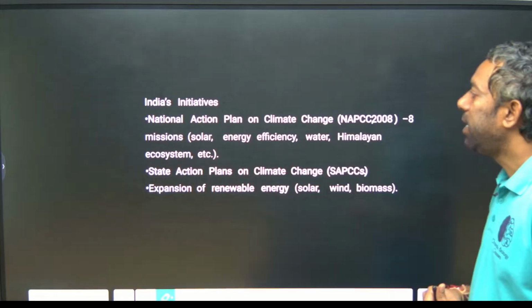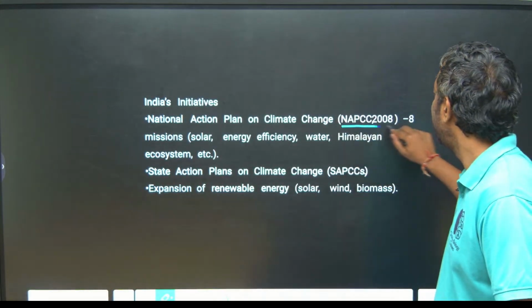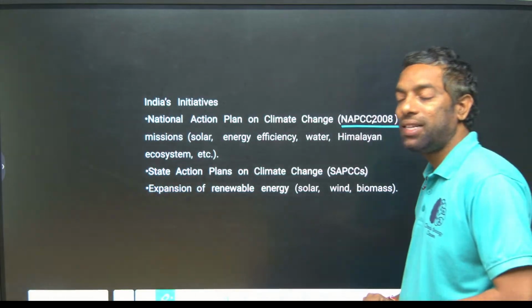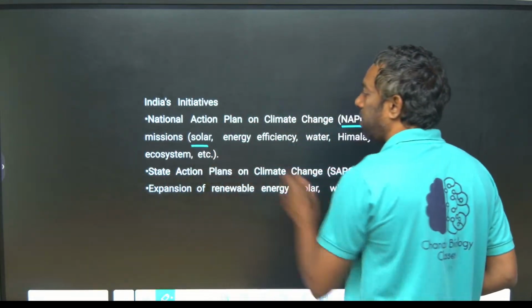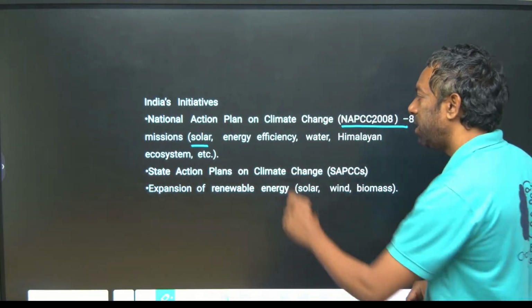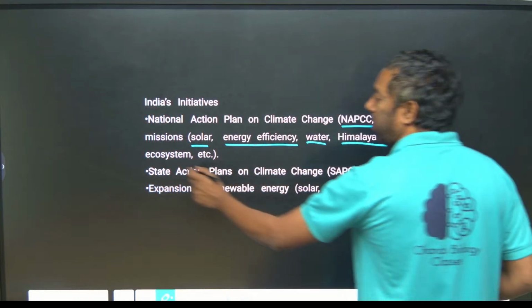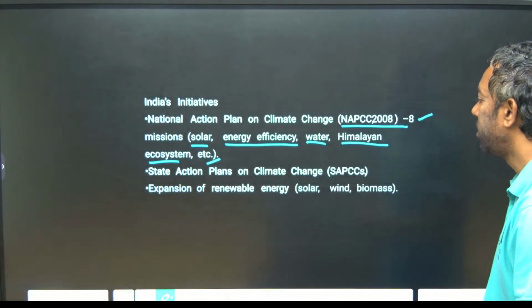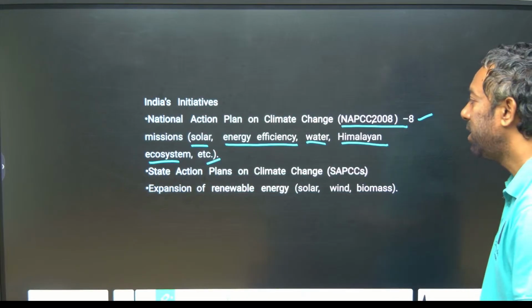Next, India's initiative on climate change: the National Action Plan on Climate Change 2008. There are 8 missions. This is important. They can ask which of the following comes under the climate action plan. Solar mission, energy efficiency, water, Himalayan ecosystem and so on. Also state action plans and expansion of renewable energy, solar, wind and biomass. These are India's initiatives.